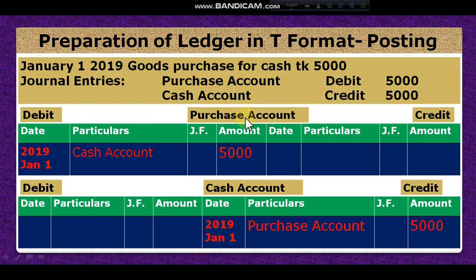So I am opening the purchase account. In the purchase account it is debit, so I have to record on the debit side. And what name will we record? The opposite name. Dear student, I am telling you two formulas. Number one, if the concerned account is debit, then I have to record on the debit side. If the concerned account is credit, then I have to record on the credit side. So the purchase account is debit in the journal, so I will record on the debit side the opposite account, cash account, amount 5,000. And when I open the cash account, cash is credit, so according to the formula I have to record on the credit side, and the opposite account is purchase. This is called posting. Dear student, I hope you understand.